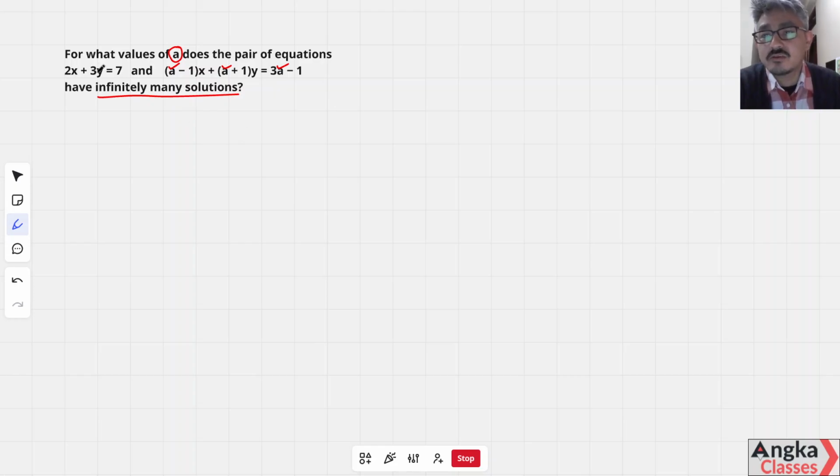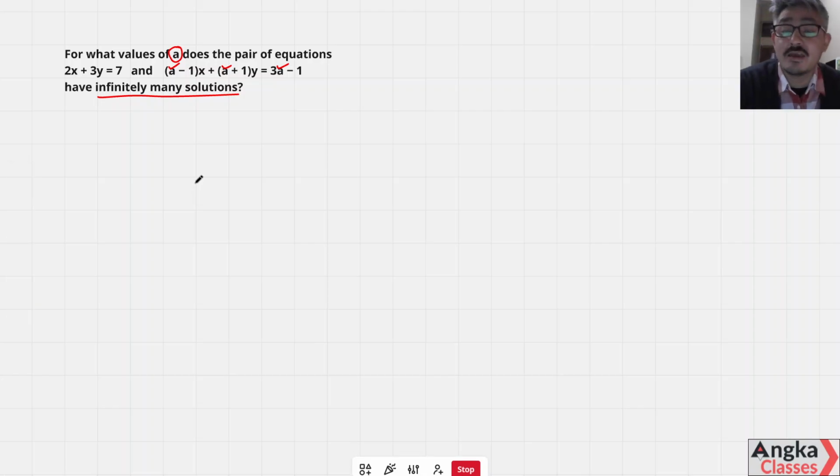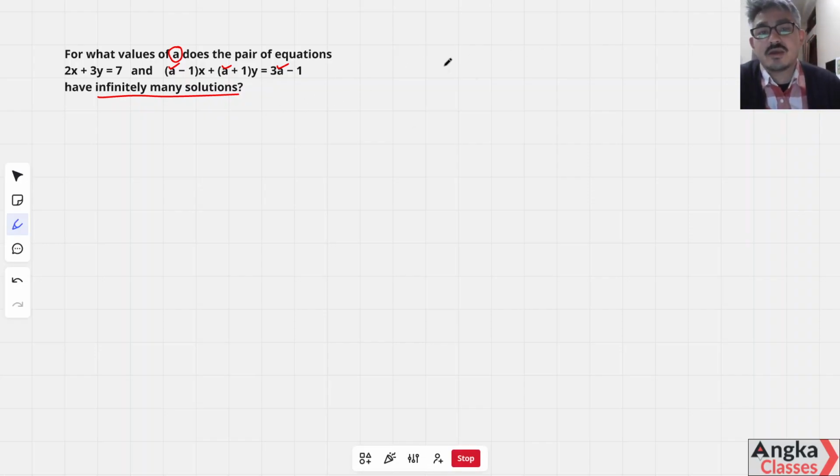So 2x plus 3y is equal to 7 and (A minus 1)x plus (A plus 1)y is equal to 3A minus 1 are linear equations, and we have to find the unknown value A so that they have infinitely many solutions.